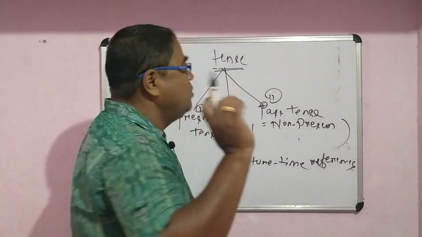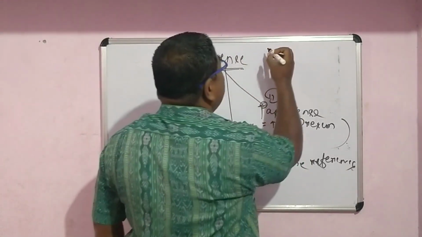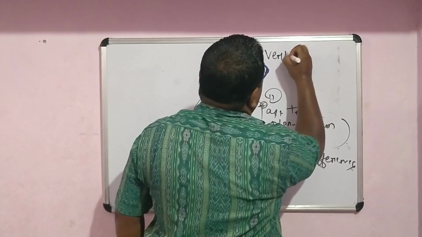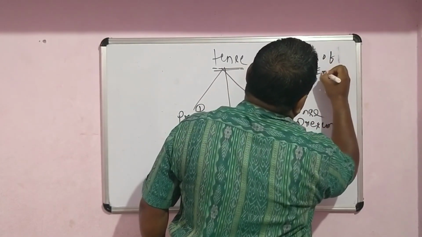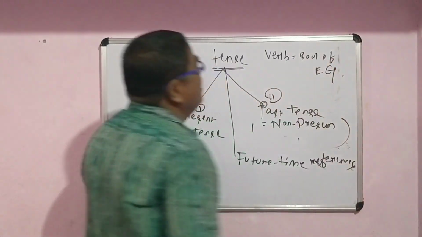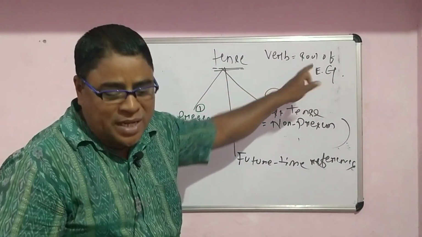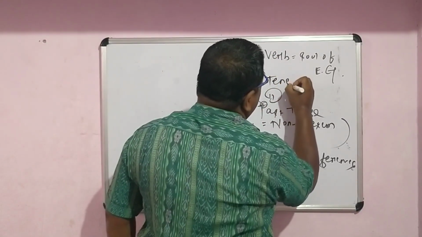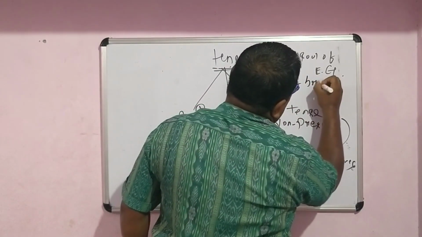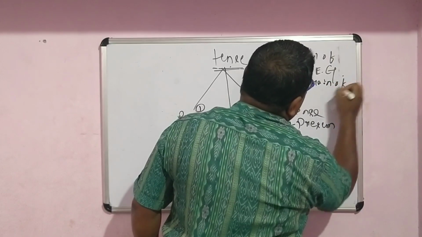And a very funny thing, you will love it. If tense comes from the verb, remember your verb is called the soul of English language, or soul of EG. EG means English grammar. Your verb is called the soul of English grammar. And the tense that comes from the verb is called the brain of English grammar. It is called the brain of EG.